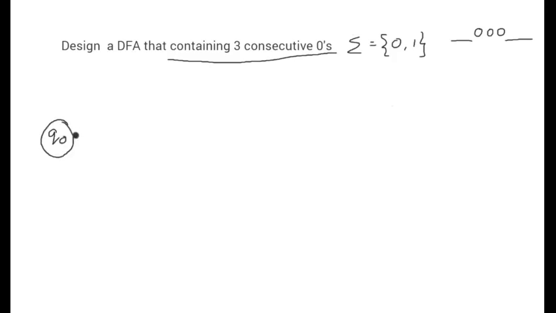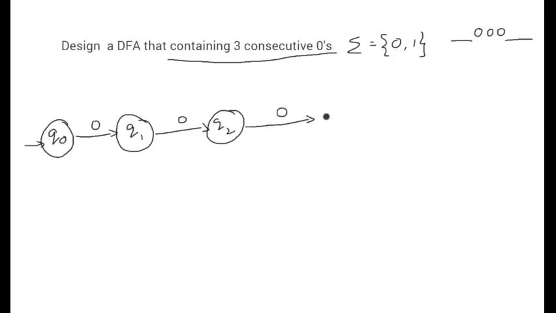Q0 on 0 is moving to the state Q1, and Q1 is a non-final state because 0 should not be accepted. And Q1 on 0 is moving to the state Q2, and Q2 is a non-final state because 00 should not be accepted. Q2 on 0 is moving to the state Q3, and Q3 is a final state because 000 must be accepted. This is the minimal string.